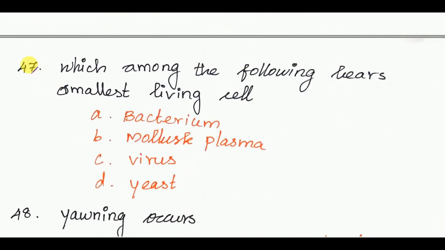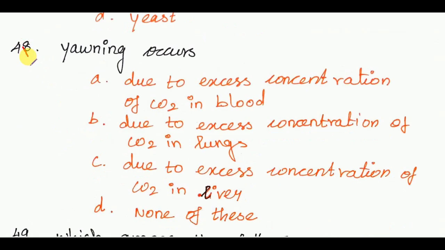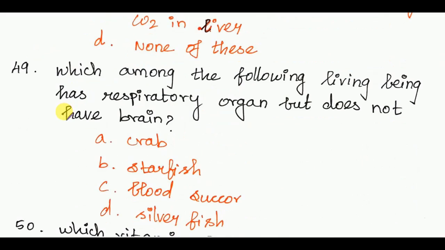Next, 47th question. Which among the following is the smallest living cell? The answer is option A, bacterium. Next, yawning occurs due to excess concentration of carbon dioxide in blood. Next, 49th question. Which among the following living beings has respiratory organ but does not have brain? The answer is option B, starfish.